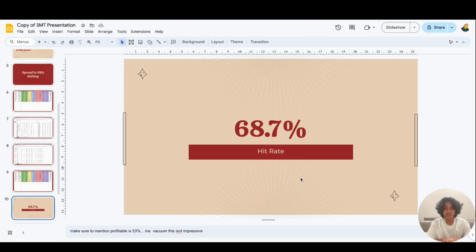And the model is firing at a 68.7% hit rate, which is well above the 53% required to be profitable. I did the calculations, and if someone had bet $20 on every single bet that I had since early February, which is when I created the model, then they would have made approximately $520.